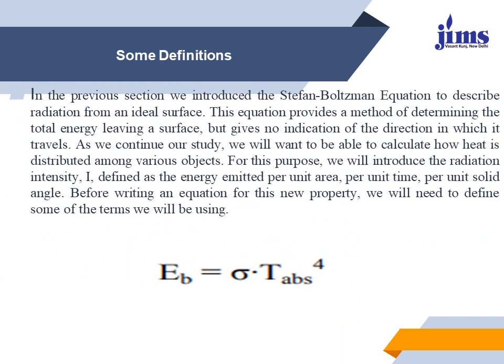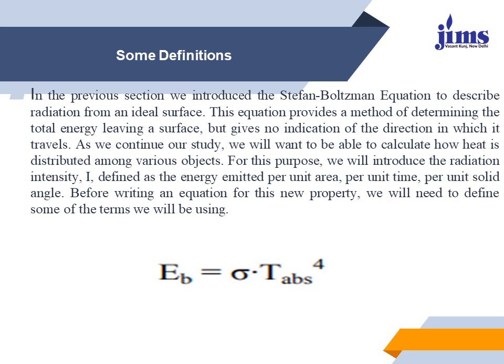The next definition: in the previous section we introduced the Stefan-Boltzmann equation to describe the radiation from ideal surfaces. This equation provides a method of determining the total energy leaving a surface but gives no indication of the direction in which it travels. As we continue our study, we will want to be able to calculate how heat is distributed among various objects. For this purpose, we will introduce the radiation intensity.